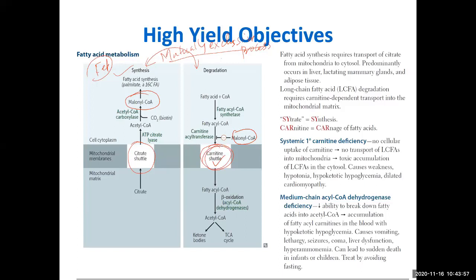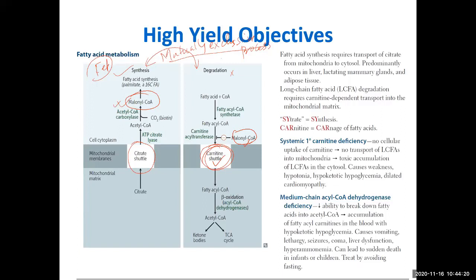How is fatty acid transported? Here you can see malonyl coenzyme A is very important. In the fed condition, malonyl coenzyme A is formed here and ensures that this degradation does not happen. During the fasting condition, there are a couple of mechanisms that ensure fatty acid synthesis does not happen.